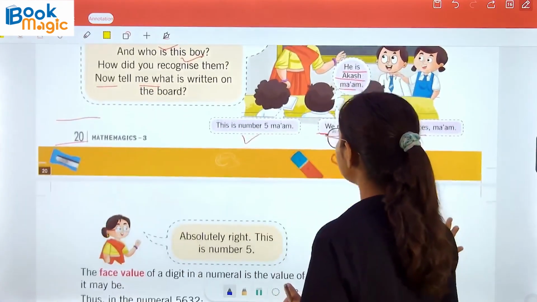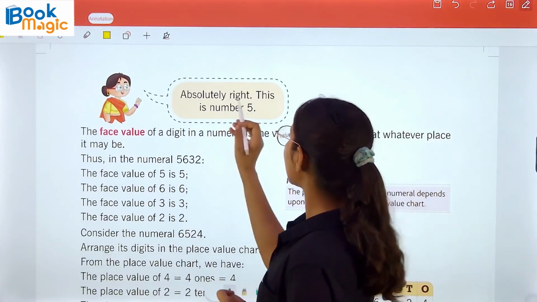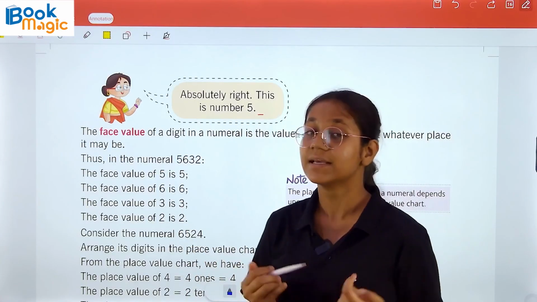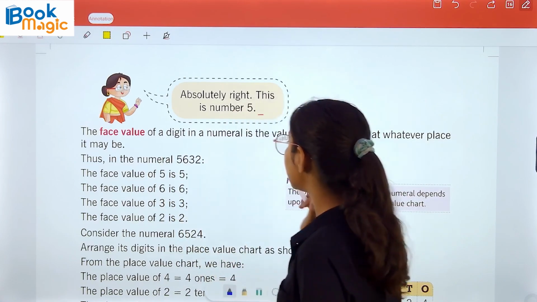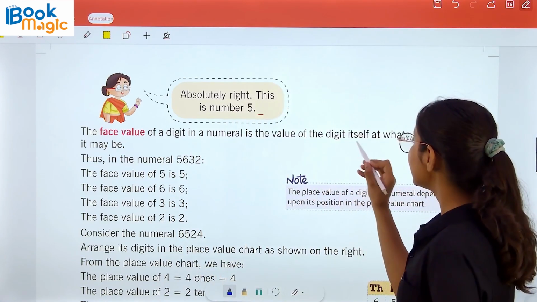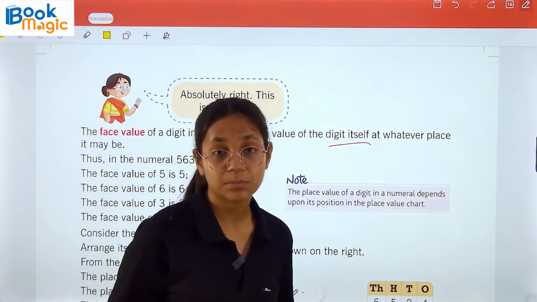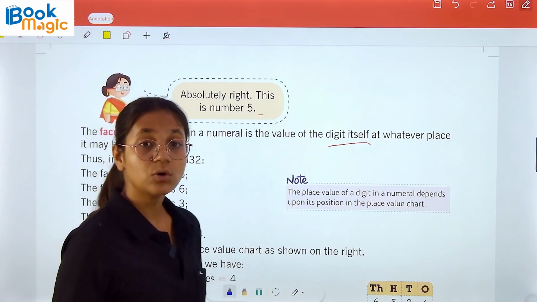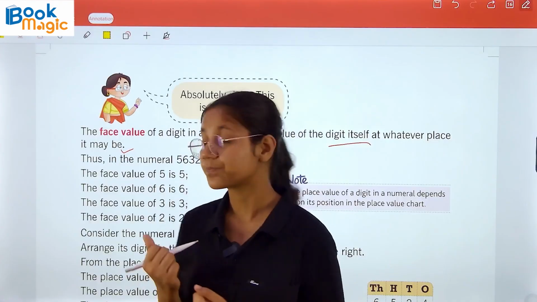So here what did the student do? Just see the face of the number. Absolutely right. This is number 5. Teacher replied that you are right, this is number 5. Now the face value of a digit in a numeral is the value of the digit itself. We have to understand that face value is nothing but the number itself, whatever place it may be. Whether it is at the ones place, tens place, 100 or 1000 place.